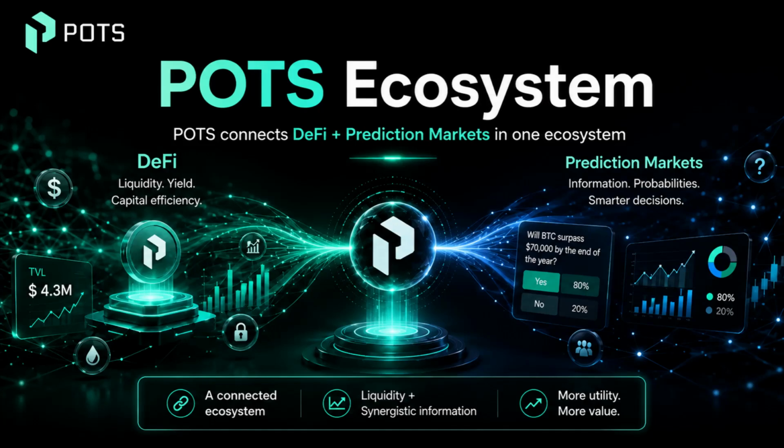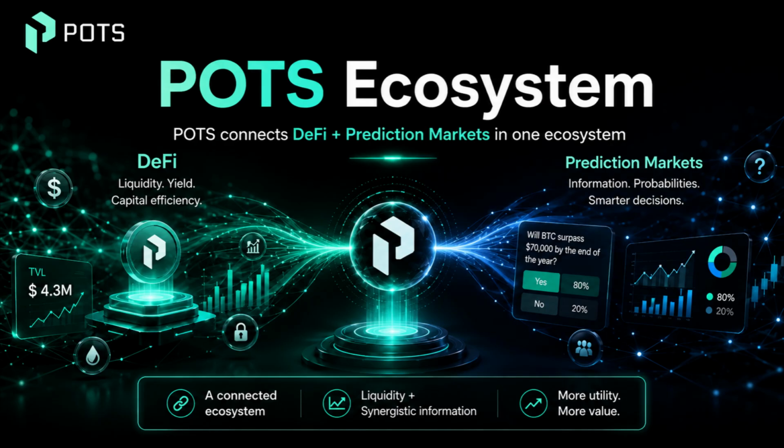POTS is an ecosystem that connects two worlds, DeFi and prediction markets. On one side, we have the DeFi layer: liquidity, staking, bonds, and yield. On the other side, we have POTS Market, a platform where users will be able to participate in prediction markets based on real-world events. The main idea is simple.